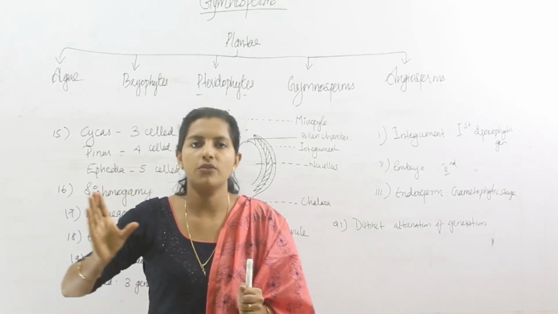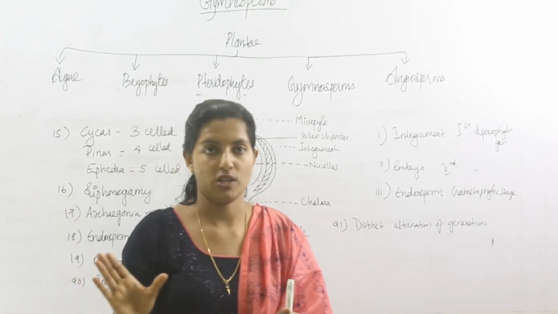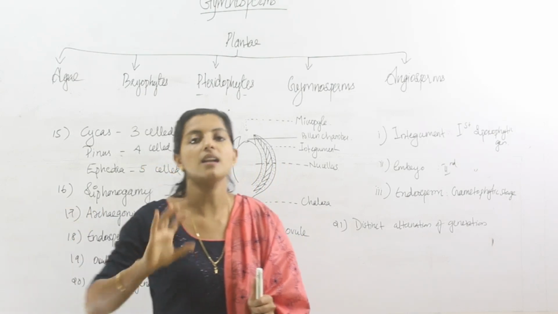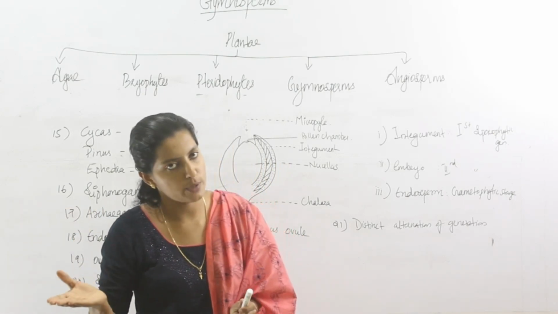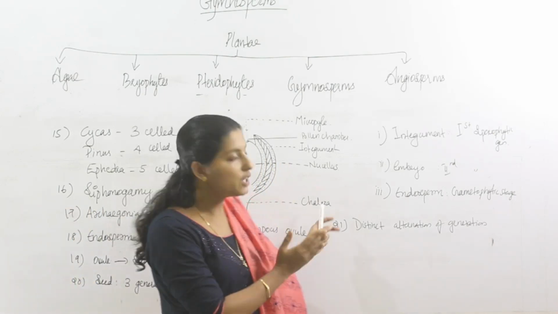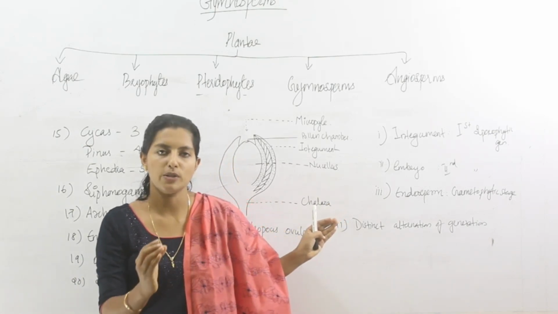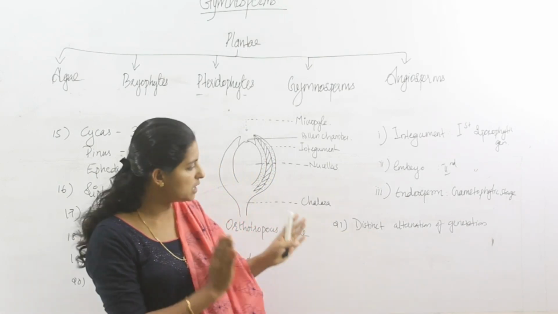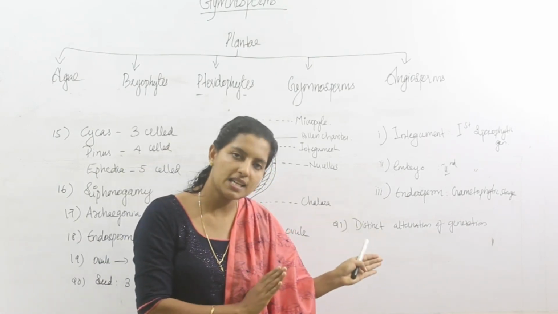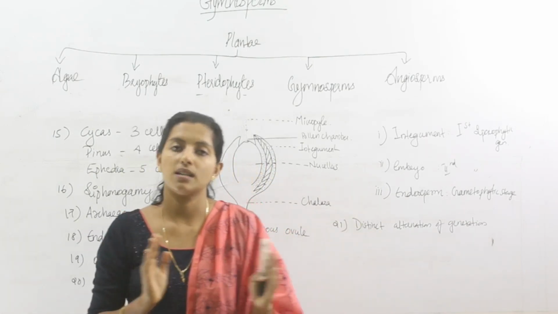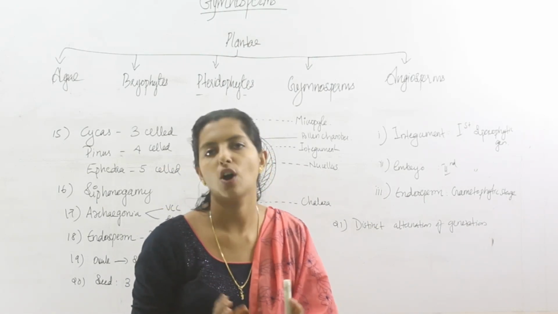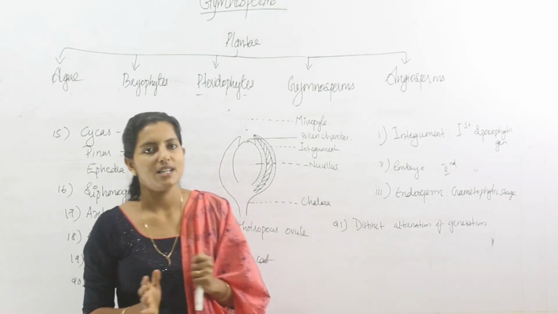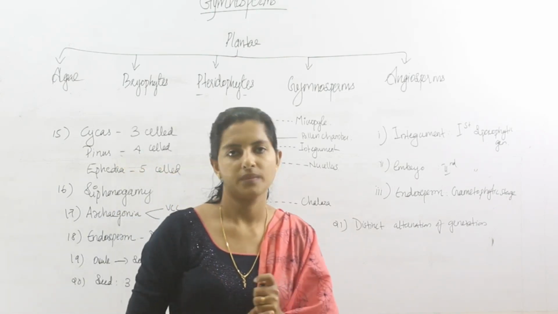During sexual reproduction, the gametes form, and the gametes are haploid. It represents the gametophytic phase. But compared to the sporophytic phase, the gametophytic phase is very, very small. So in gymnosperms, both generations are present, but the predominant phase is sporophyte. So the general characters of gymnosperms are completed.